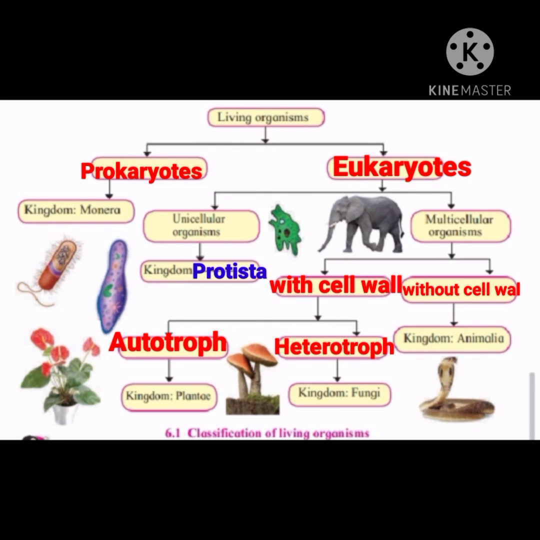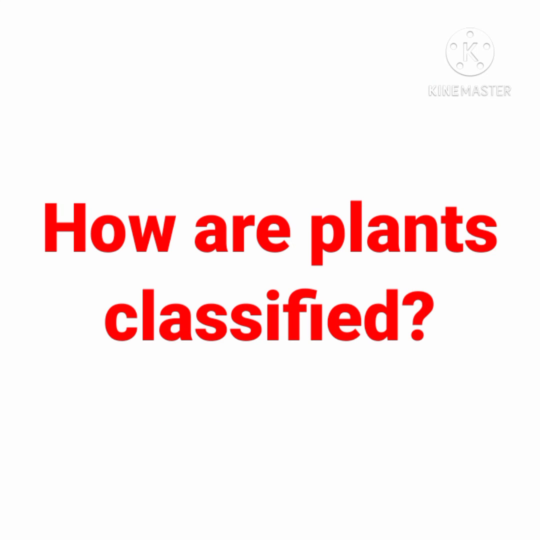Third kingdom, kingdom Plantae, is grouped under autotrophs which can prepare their own food. Fourth kingdom, fungi, is grouped under heterotrophs organism which are with cell wall as well as they depend on others for their nourishment. Example, mushroom. Fifth kingdom is kingdom Animalia, which is grouped under organism without cell wall, which we are going to study in details in this lesson. Students, can you recall how plants are classified?